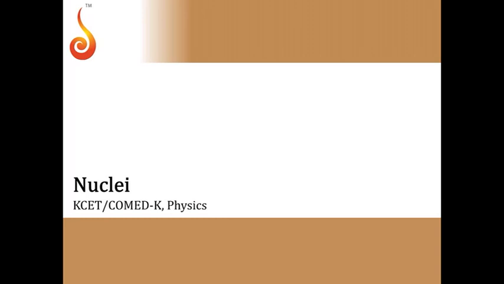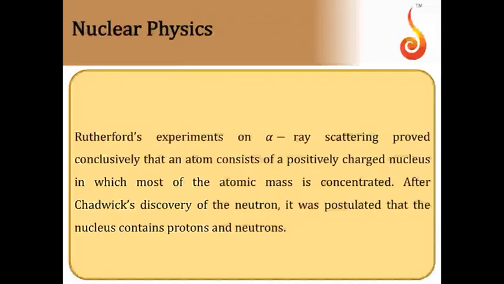So now we will discuss the synopsis of the chapter Nuclei. It was Rutherford whose experiments of alpha ray scattering proved that there is a positively charged nucleus at the center of the atom, where 99.9% of the mass of the atom is concentrated, and all the positive charge of the atom is concentrated on it. So Rutherford discovered the atomic nucleus.